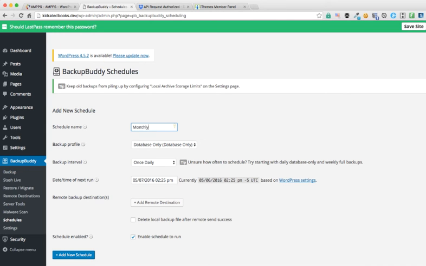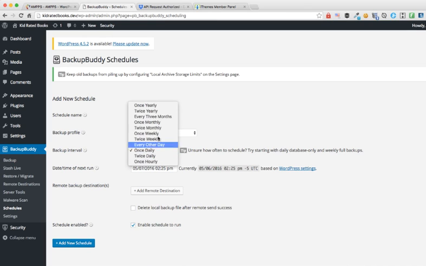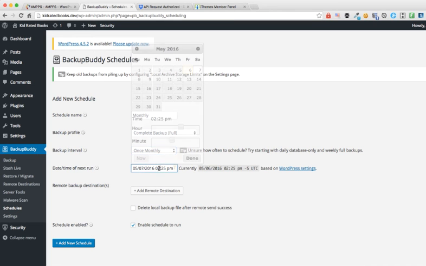I will name it monthly. And the monthly, I like it to be a complete backup. And I like to do it once a month. Now you can do it twice a month or however more often. Just remember that backups are pretty resource intensive. Next, you can set a date where you want it to next start performing it. Since we've never performed it before, I'm just going to go ahead and do tomorrow.